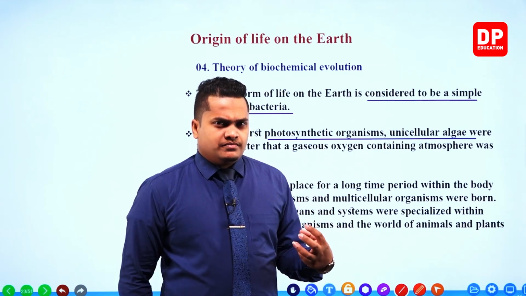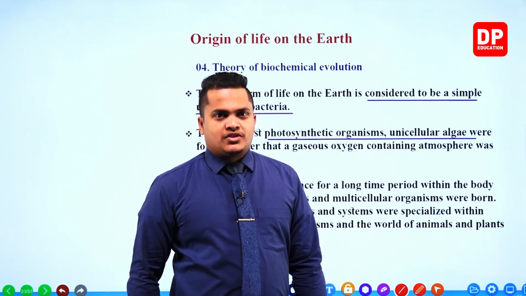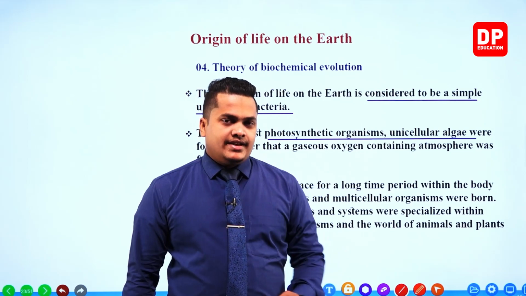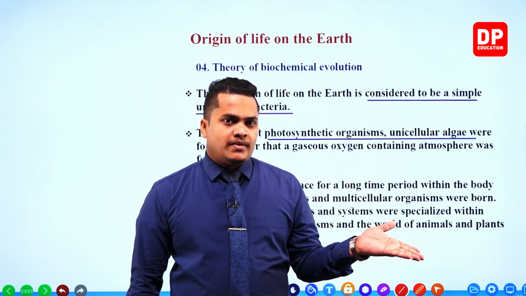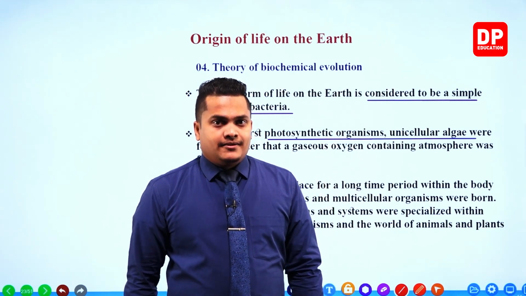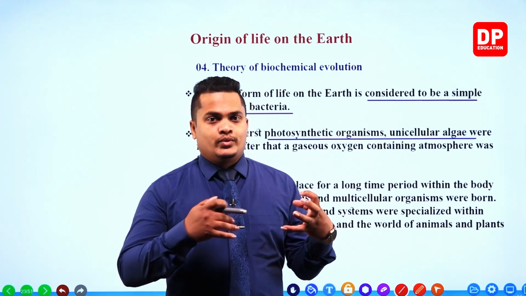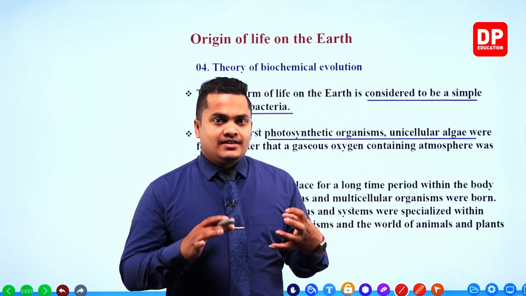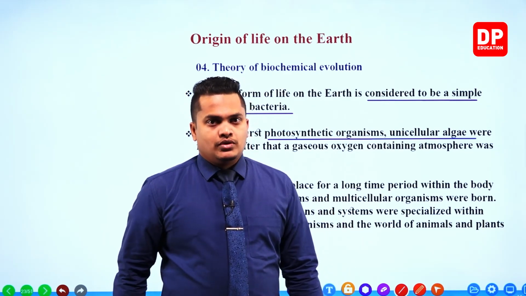That's how we assume. However, my dear children, the first and foremost organism which can do photosynthesis is not the plant. It's an algae. Algae does photosynthesis to a huge extent within our earth also.